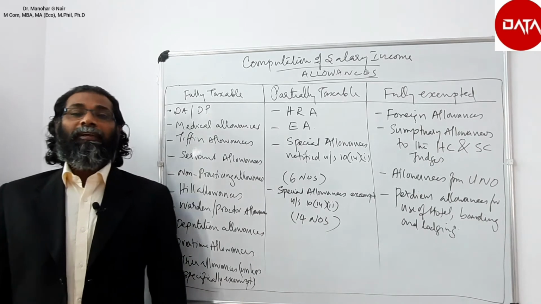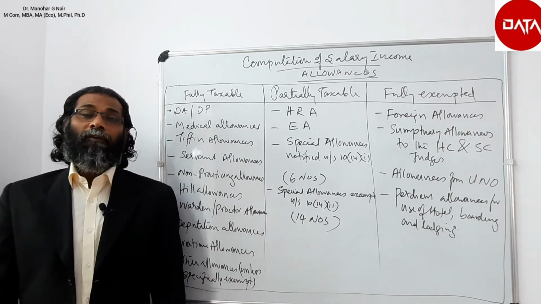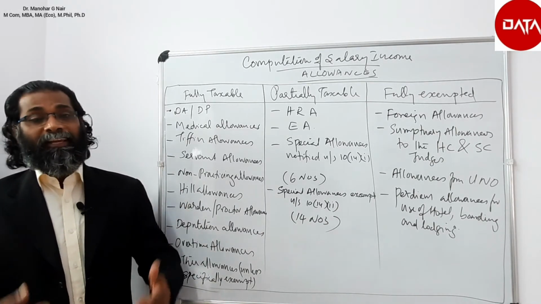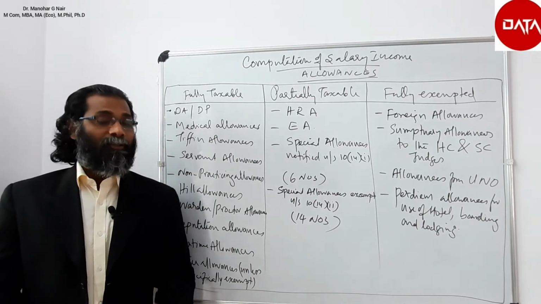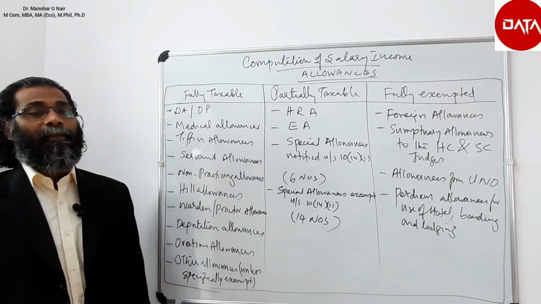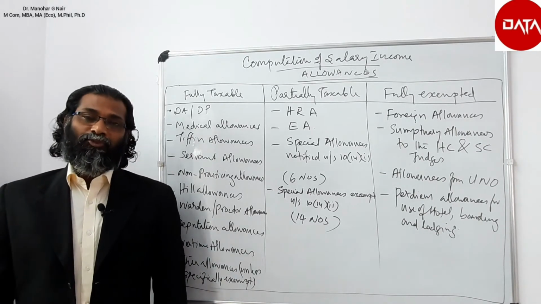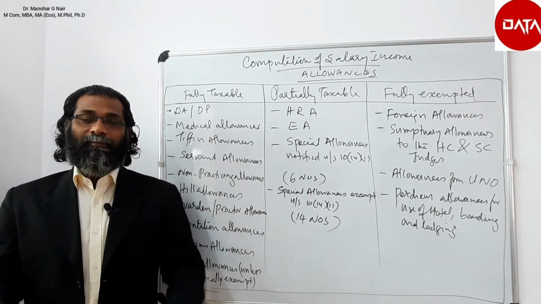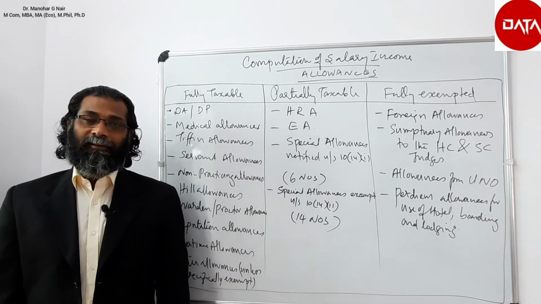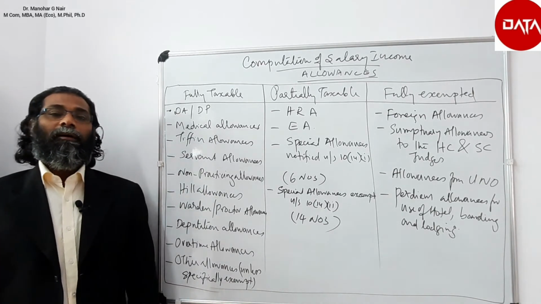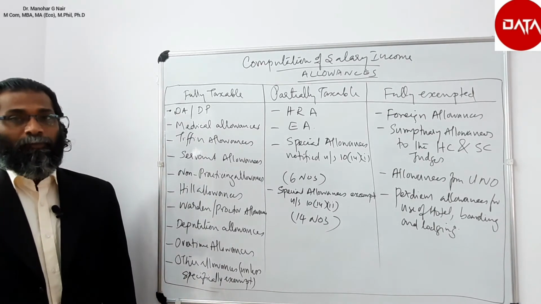Similarly, if any employee is employed in overtime work and any extra payment is given for it, that is to be added with the salary under the head overtime allowance. If there is any other allowance which has not been exempted as per the provisions of this Act, then that also will be considered in the fully taxable category.